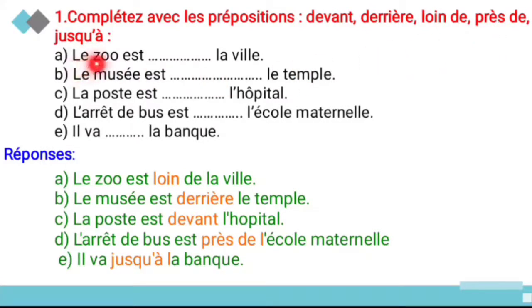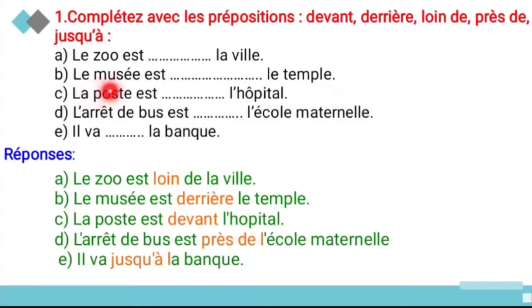And jusqu'à, up to. So the first one is le zoo, dash, loin de. So zoo means what? Zoo only. So it's loin de. Loin de means what? Far away from the city. You can use any other preposition for that. So several possible answers are there.